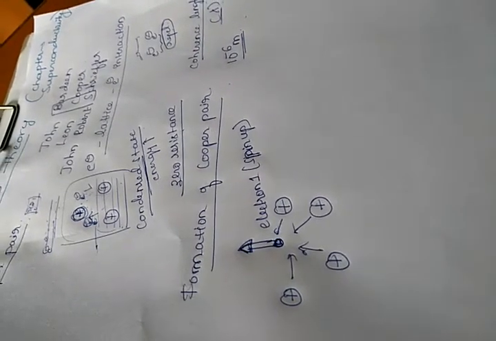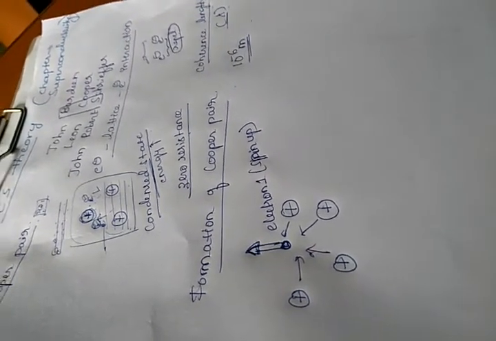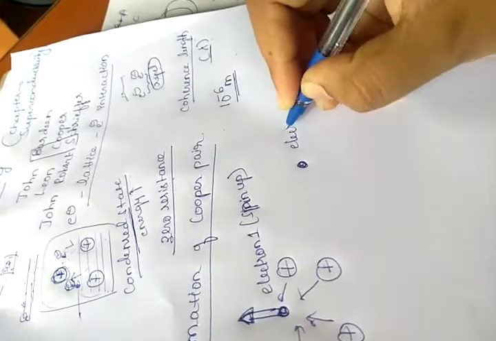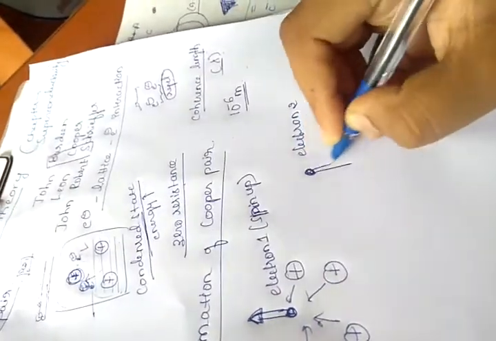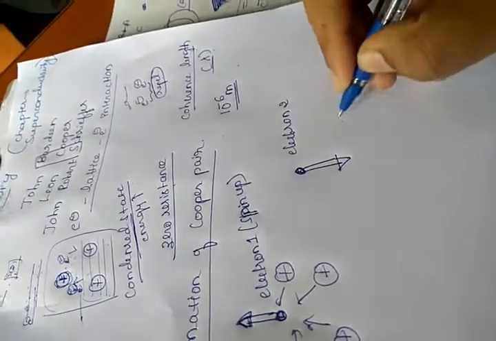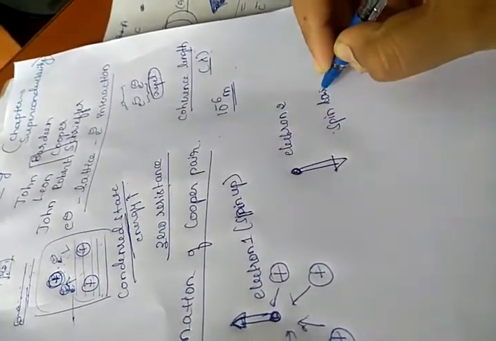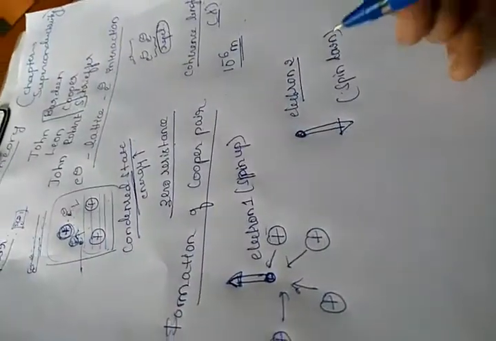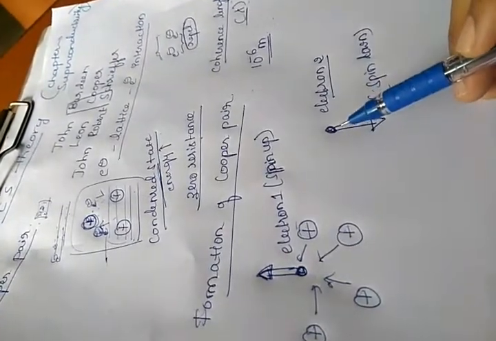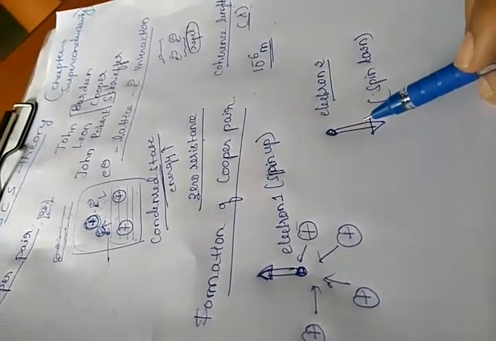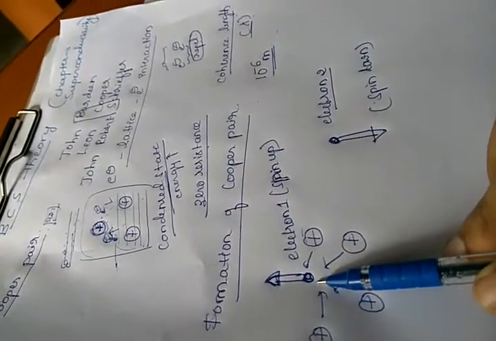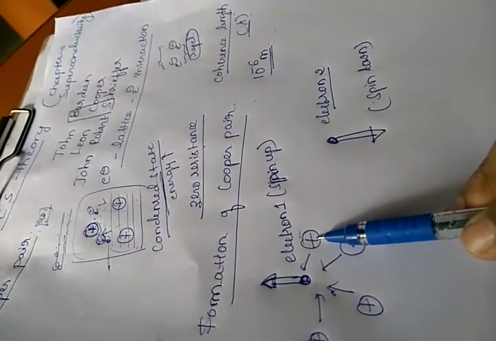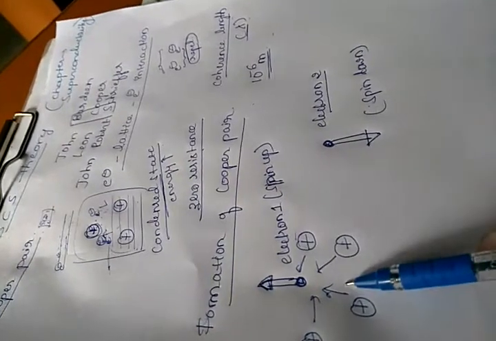Suppose two electrons, 1 and 2, pass each other. I am considering another electron, electron 2, which is having spin down. So this is spin up and spin down, electron 1 and electron 2. These electrons pass each other. Because electron 1 is negatively charged, it attracts the positively charged ions, which we call electron-lattice interaction.